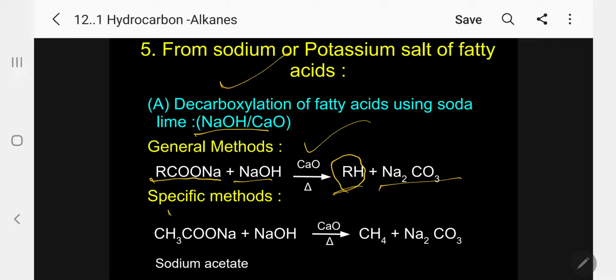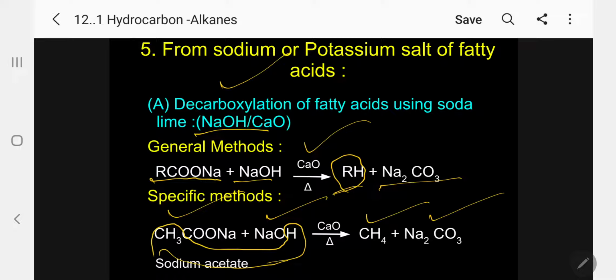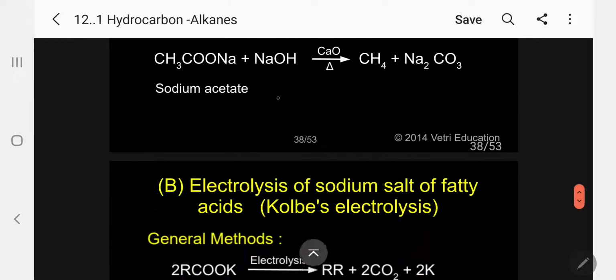A simple specific example: sodium acetate with sodium hydroxide. What is happening now? It takes this hydrogen and is converted into methane. The remaining part forms sodium carbonate. Kindly follow. Very, very easily you can remember.